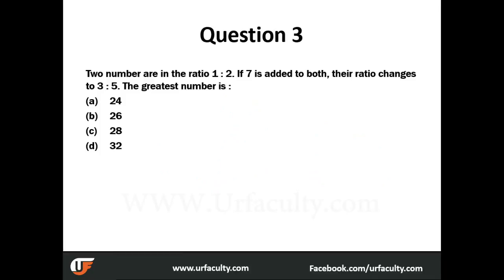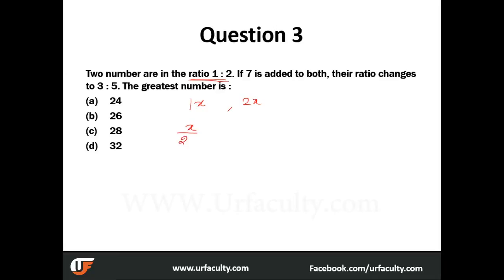Let's move on to the next question. Two numbers are in the ratio of 1:2. If 7 is added to both, the ratio changes to 3:5. So what are the two numbers now? How do we represent it? As soon as they are given in this format, we just need to represent them as x and 2x, right? And what are they saying? You are adding 7 to both of them, and it becomes 3:5. So let me start representing it as ratios.